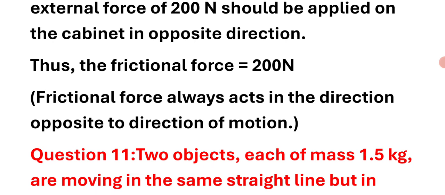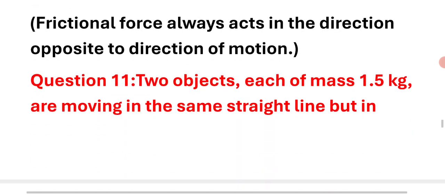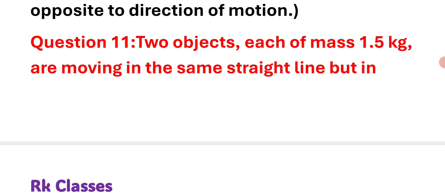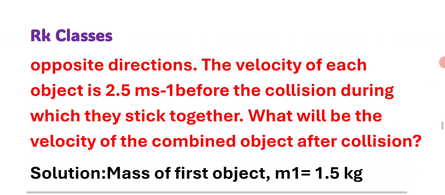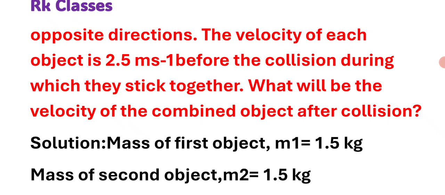Frictional force always acts in the direction opposite to the direction of motion. Question number 11. Two objects each of mass 1.5 kg are moving in the same straight line but in opposite directions. The velocity of each object is 2.5 meter per second before the collision, during which they stick together. What will be the velocity of the combined object after collision?